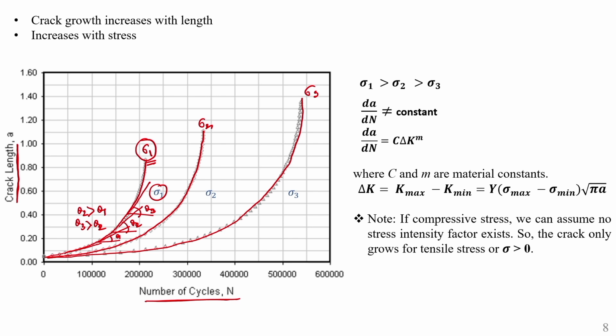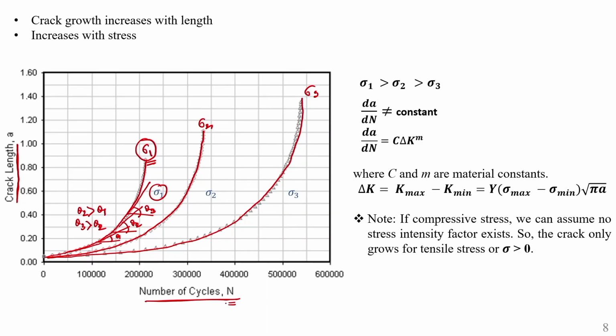your crack propagation length increases if the number of cycles increases first, and the rate of crack propagation, that means the rate of increment of the length, or you can say the slope, also increases if the number of cycles increases.